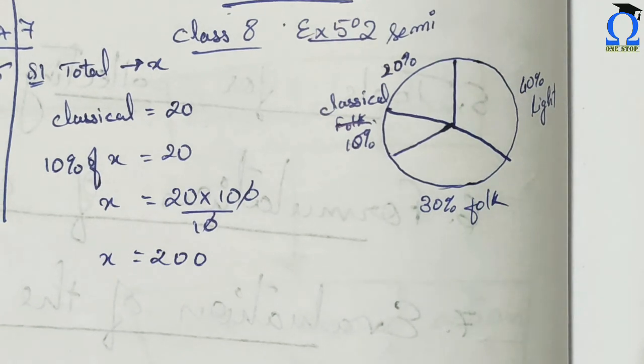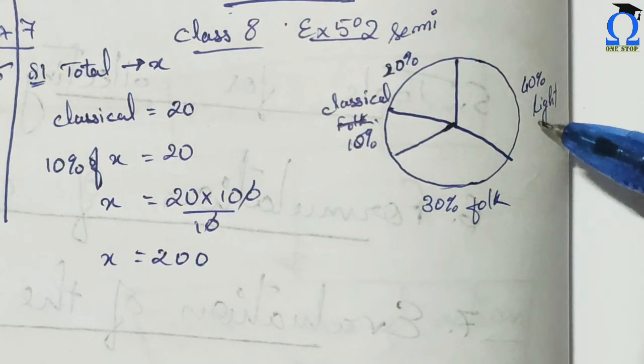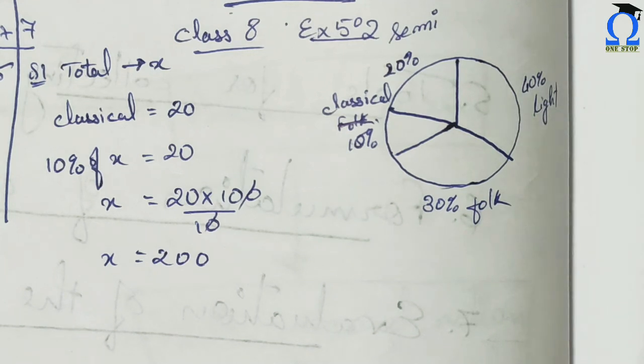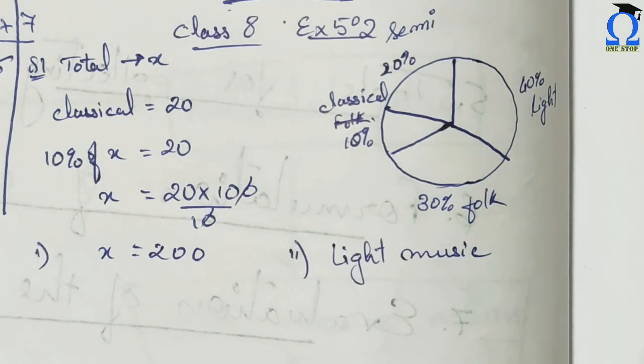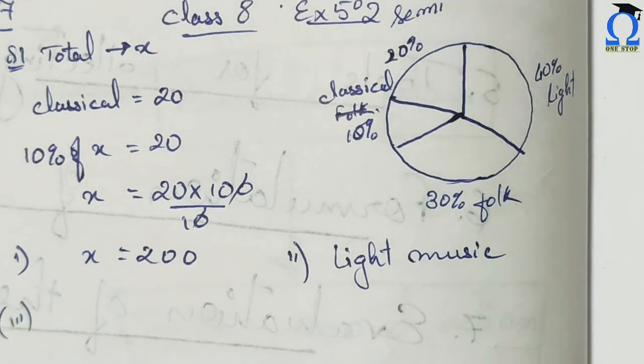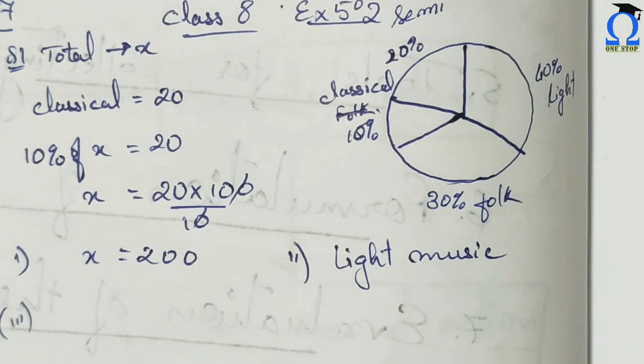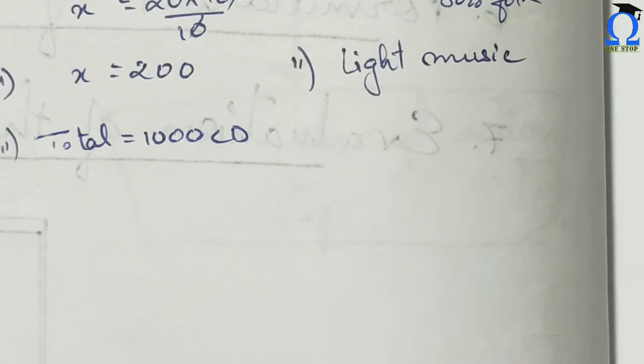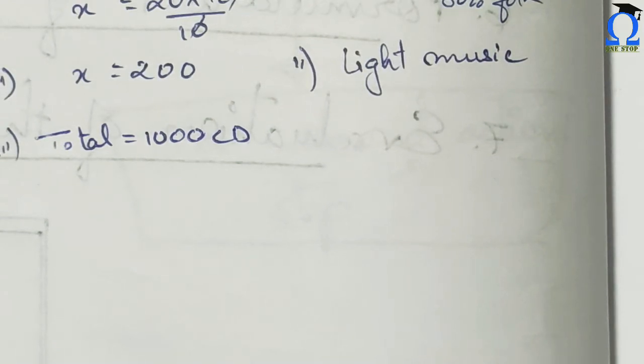So the next part, they are asking which of the music is liked by most of the people. So obviously that is 40%, because 40% is highest. That means light music is liked by most of the people. Okay. And in the next part, they are asking if 1000 total CDs are made, then what is the share of each of the types? Okay. So total of 1000 CDs are given, and we need to check for each of the terms.